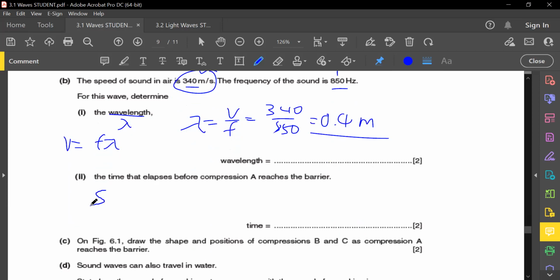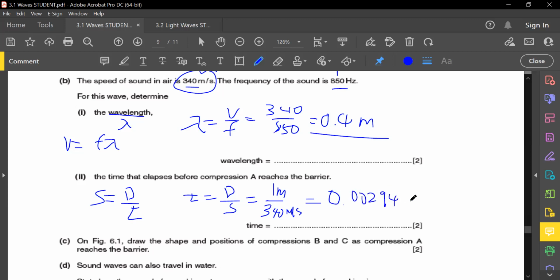Good, excellent. You're supposed to use the speed equals distance over time formula. From here, time equals distance over speed, which is going to be 1 meter divided by 340 meters per second, and you will eventually find a very small number. What's that very small number? Use the calculator. 0.00294.